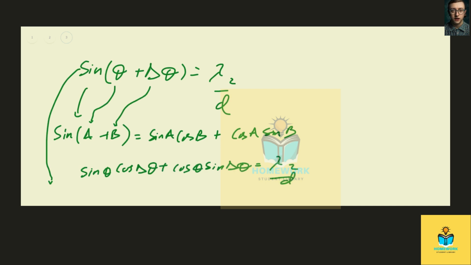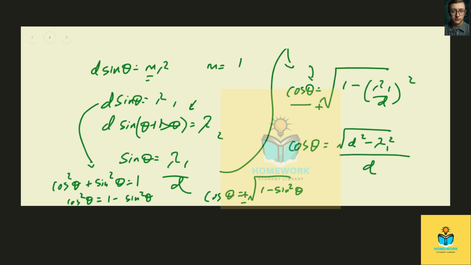Those are trigonometric identities. In the previous page, you can recall this is a special resolution that sine theta is lambda 1 over d. We did use that right here, just as we used it right here. It's the same thing.